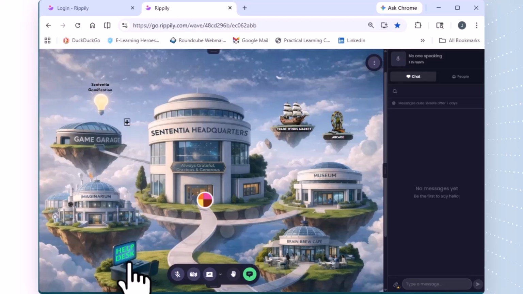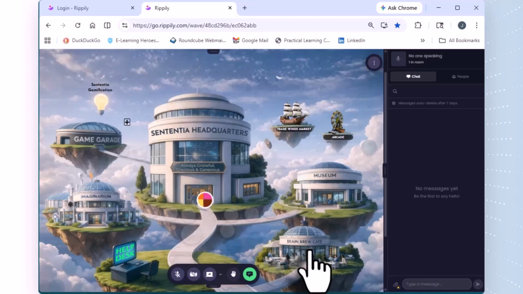There will be a champion there, somebody in one of the circles to talk with you. There's also a chat bot that can answer a lot of questions. The Trade Winds Marketplace, this is where the throwdown and the showcase is going to be. The arcade is a fun place to go where you can not only talk with people about gamification, but you can actually play games. We'll have several games there for people to play. The museum contains more information about Sententia World and about the conference.